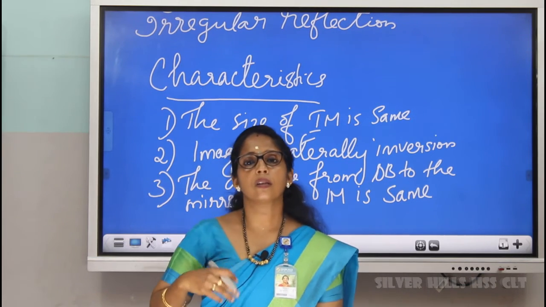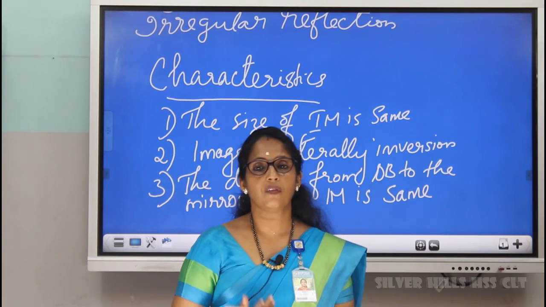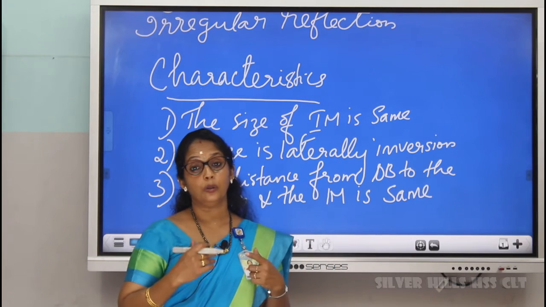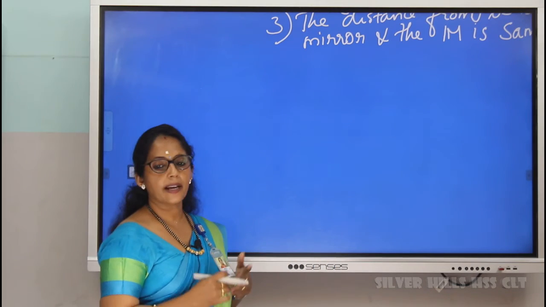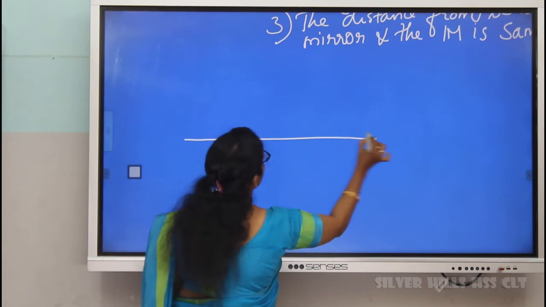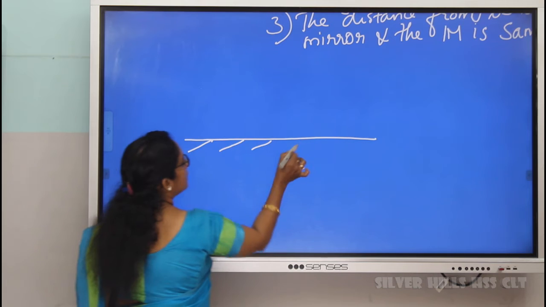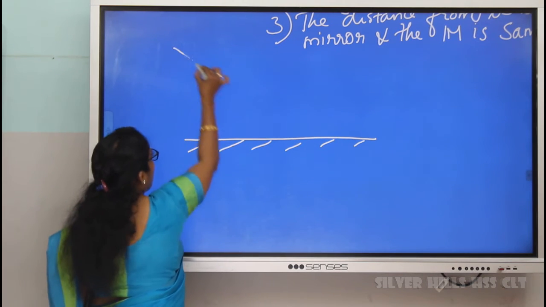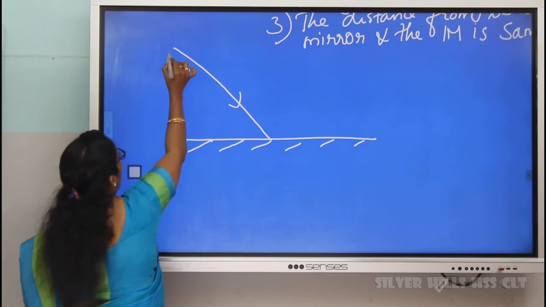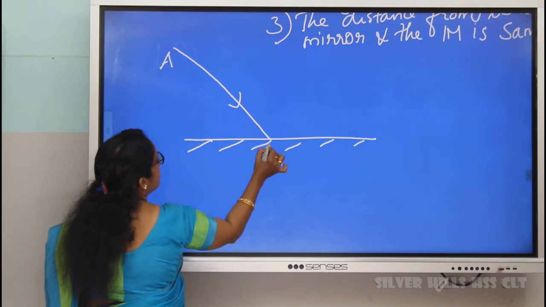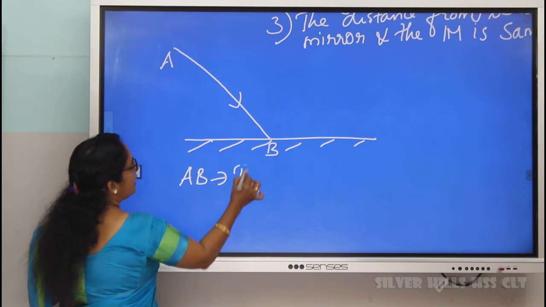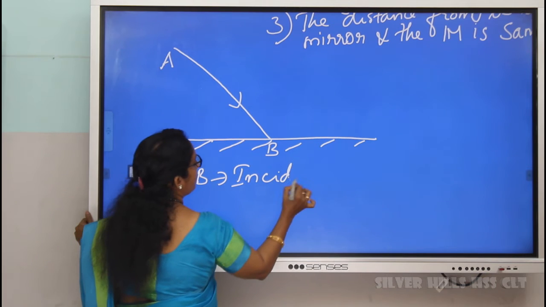Now, in order to study more about reflection, you must study some of the terms related to reflection. Light rays are falling on a surface. Just imagine that this is a plane mirror. Now, a ray of light is falling on the plane mirror. This ray of light is called incident ray. So, we can write AB as incident ray.